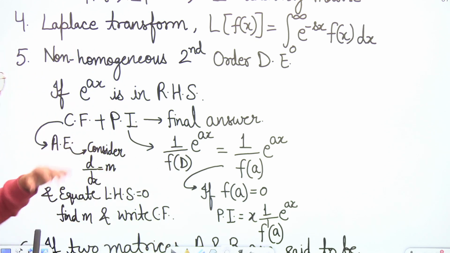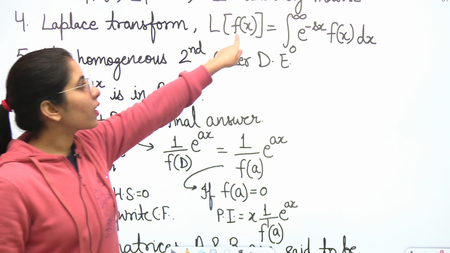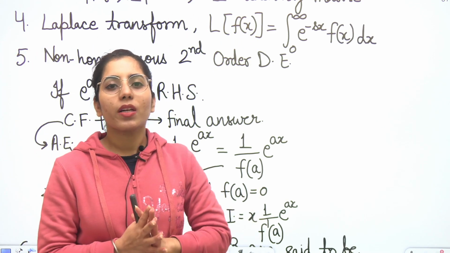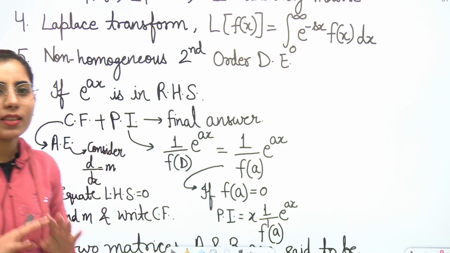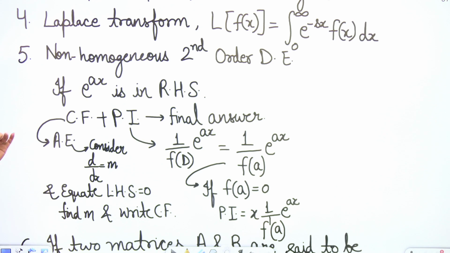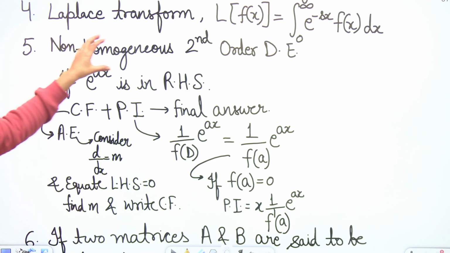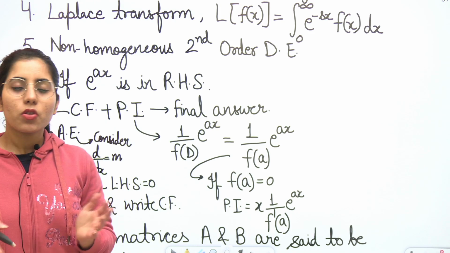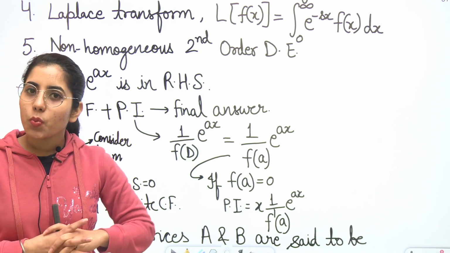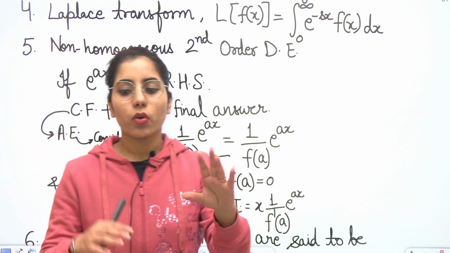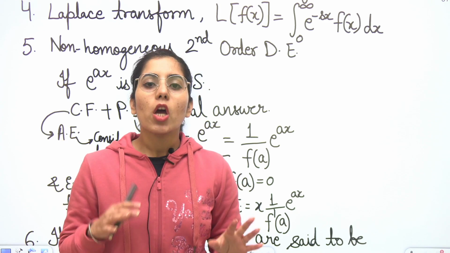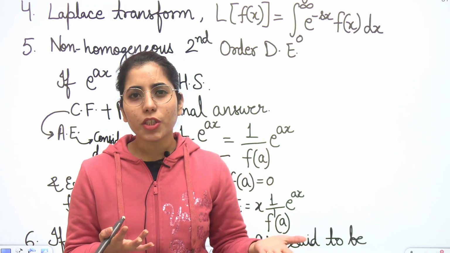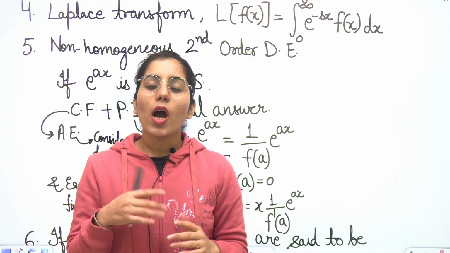Now next point, so here we have just considered if there is any function f(x) and you want to find its Laplace transform, then you will just have to use this formula and that's it, you will be able to get the answer. Now the fifth point is, if there is any non-homogeneous second order differential equation and you want to find its solution, so what you will have to do? Non-homogeneous means second order differential equation and the right hand side is non-zero, okay? Non-zero means it can have an exponential function in it, it can have a polynomial, it can have a constant term, okay, or anything like that. So how you will proceed further?